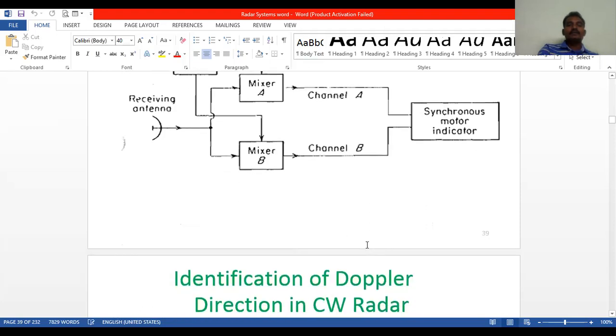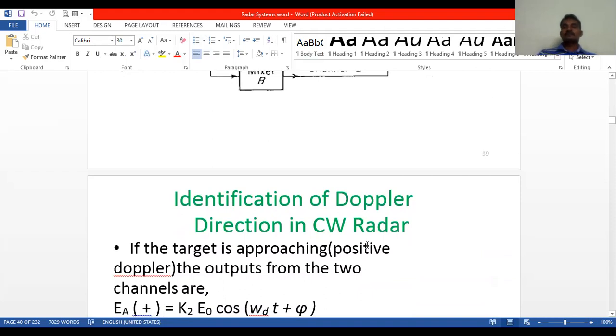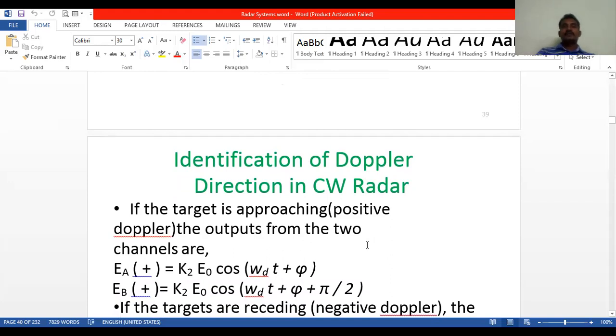If the target is approaching, taking the mathematical expressions for the transmitter antenna and echo signal, a positive sign indicates that the target is approaching. That is nothing but positive Doppler. The outputs from the two channels are, if the target is approaching, that is a positive Doppler effect. So here the output channels are EA of plus. That's why we are indicating the plus sign here. Plus sign means the target is approaching.